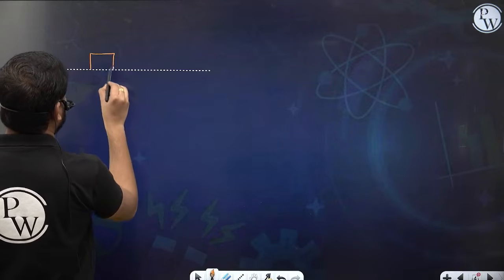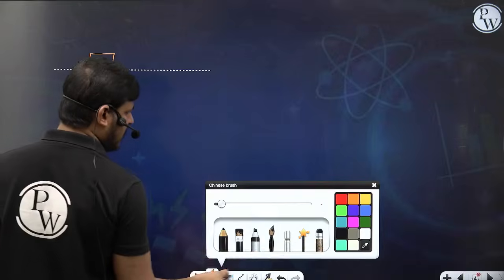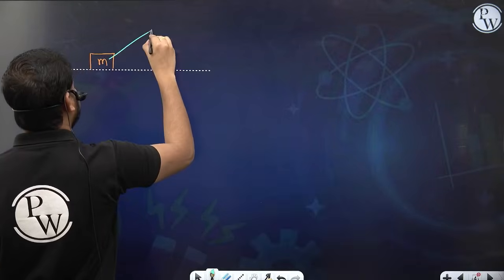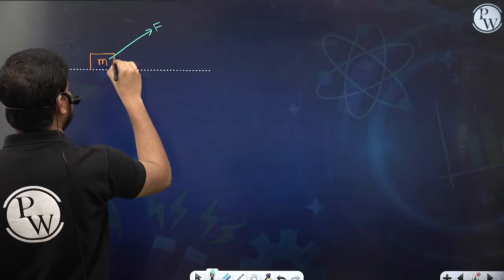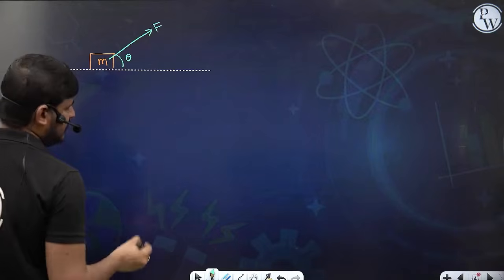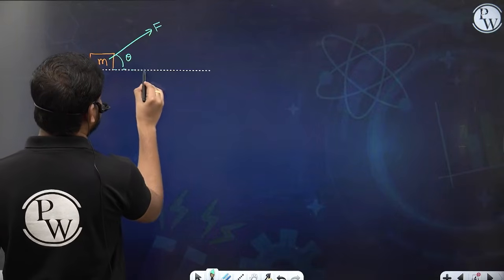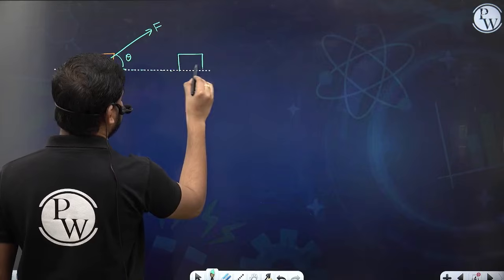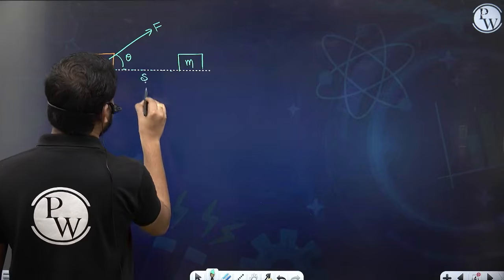This is the object of mass m on which a force is applied at an angle theta, and the body has displaced from here to some point here. So the displacement is this side.